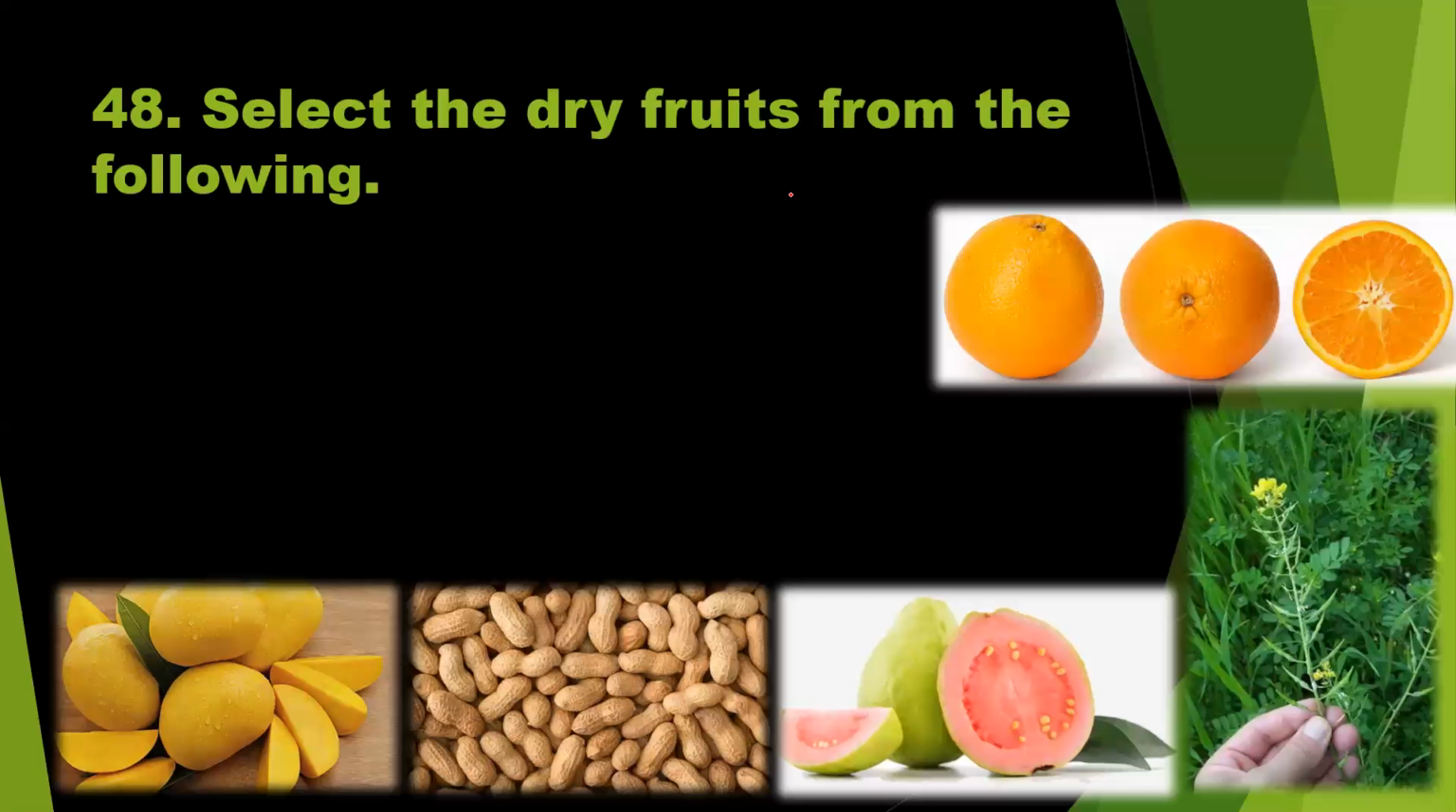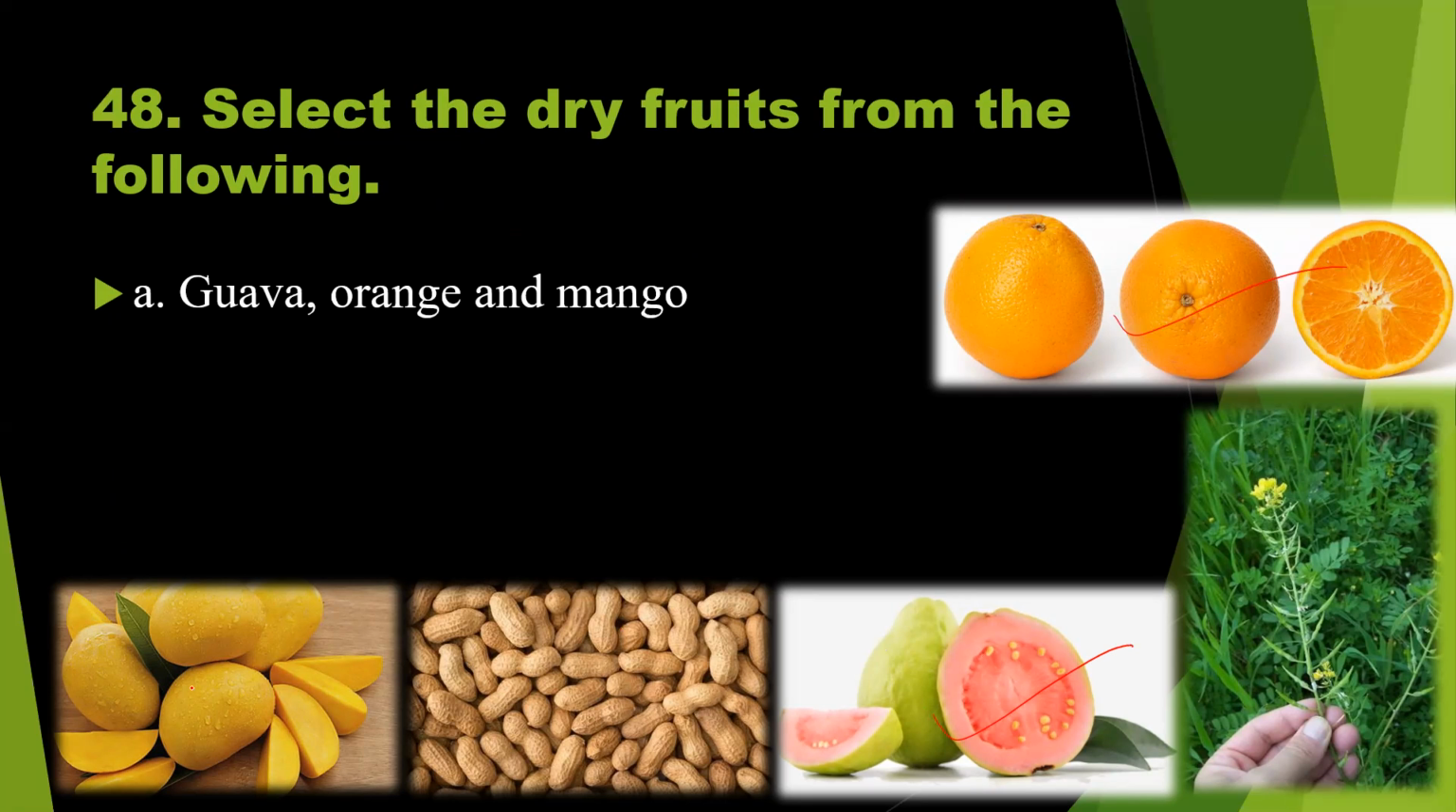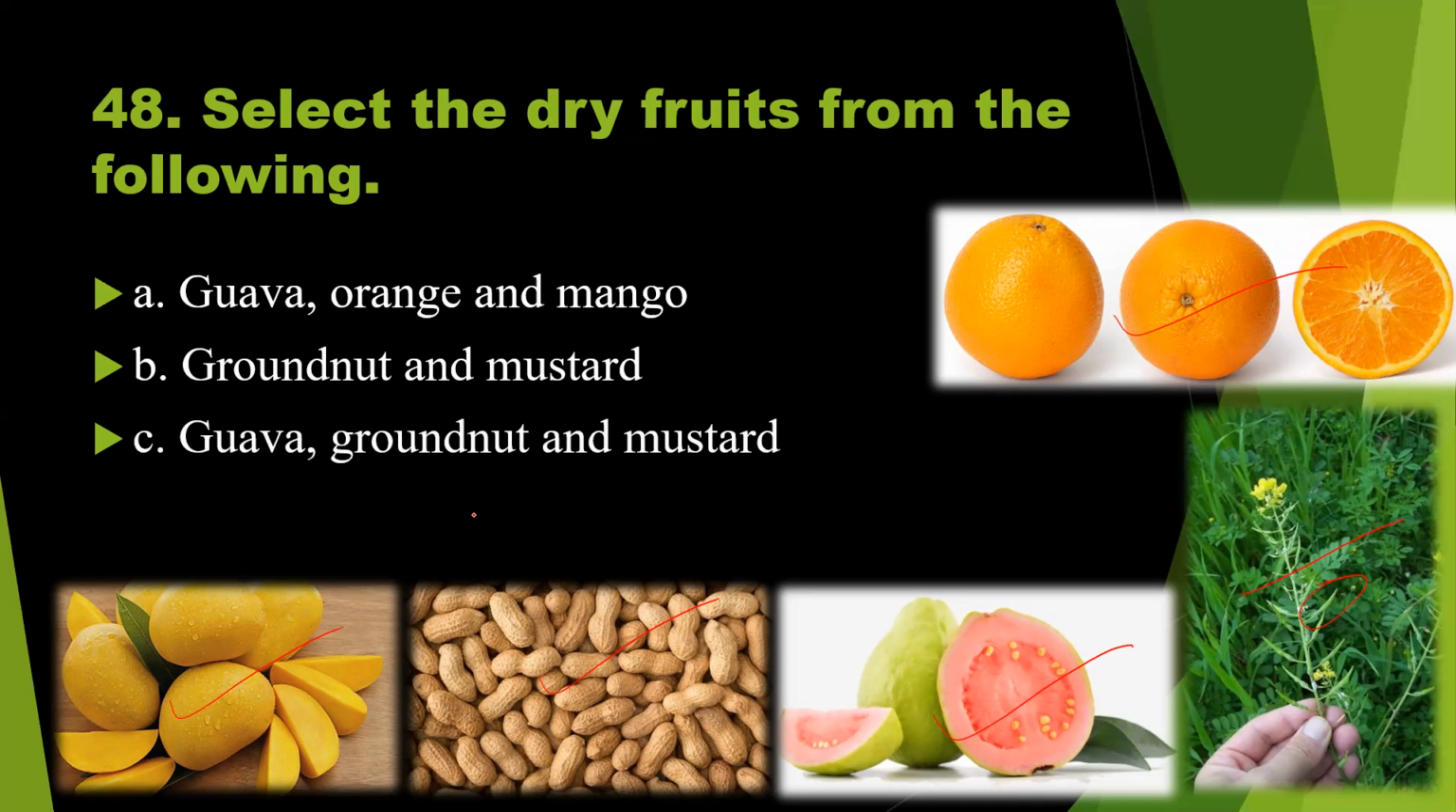Now, question number 48. Select the dry fruits from the following. Here the photographs are given, but actually in the examination they will not give this type of photographs. Options will be there. Option A, guava. So this is a guava. Orange, yes, it is given. Mango, okay. Option B, groundnut and mustard. So this is a mustard plant. You can see the pods. Mango, guava and mustard. So what is the right answer?